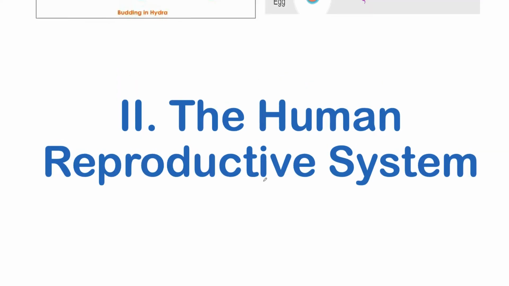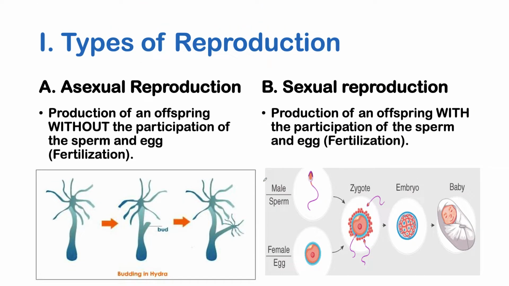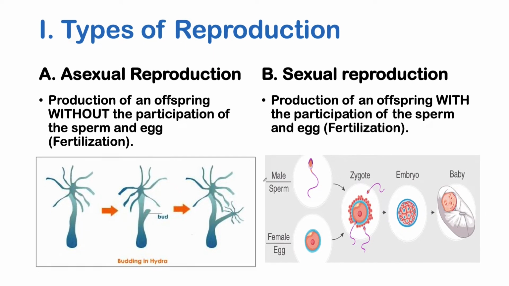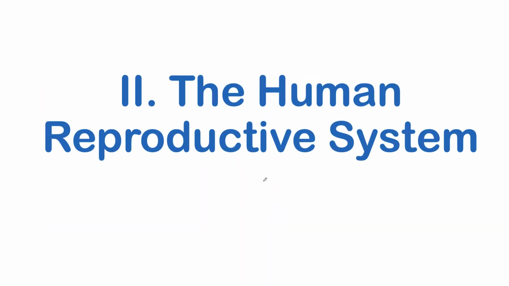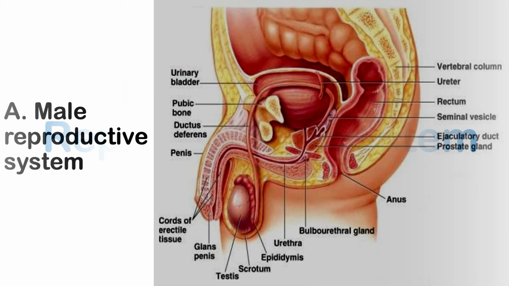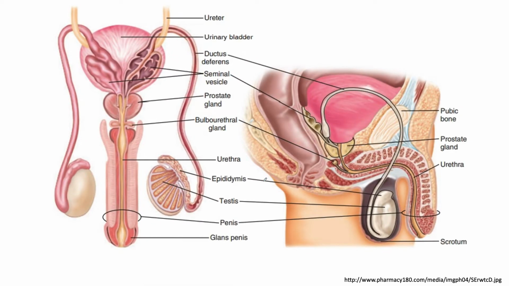Okay, there are as well different types of sexual reproduction occurring in different groups of organisms. But for the sake of our lecture, let us focus on higher order organisms, such as humans, by looking into their reproductive system. So the first one is the male reproductive system. We have already encountered this as early as your elementary days, so let us just have a review of them. So first, the anatomy of the male reproductive system.